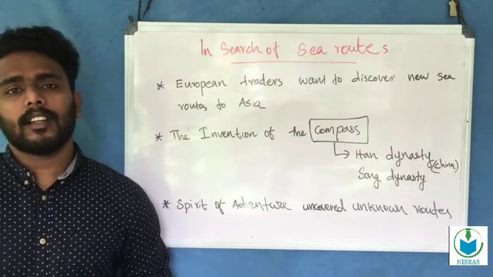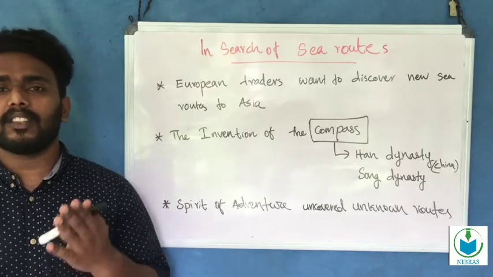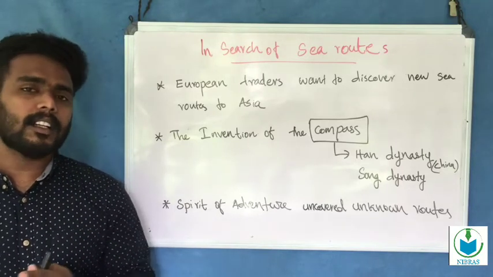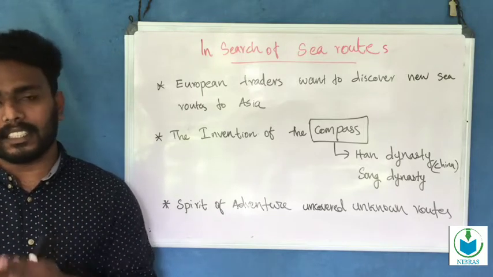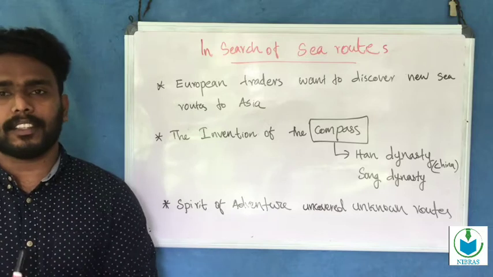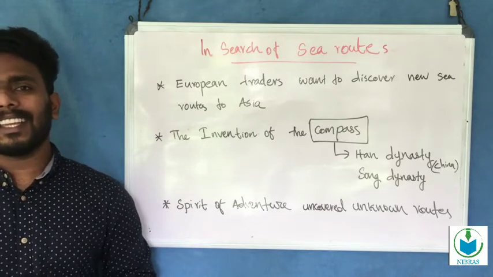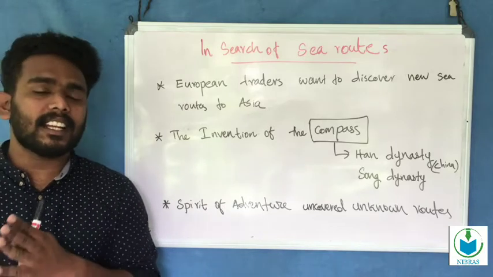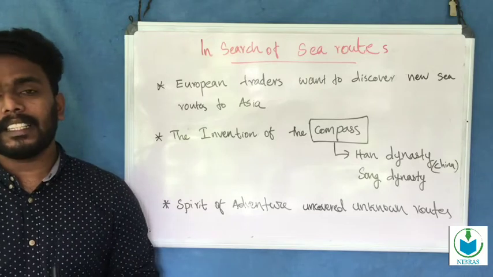Now we are going to discuss the next section, in search of sea routes. We earlier studied that Constantinople was conquered by the Turks in 1453. This conquest dismantled trade relations between Asia and Europe.